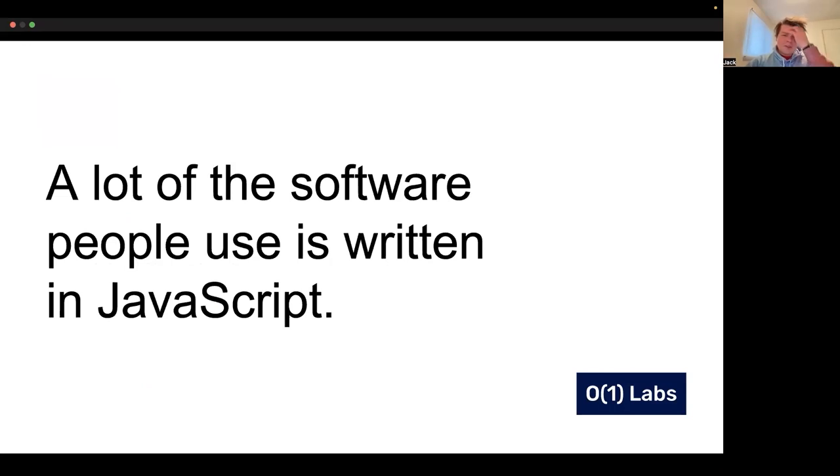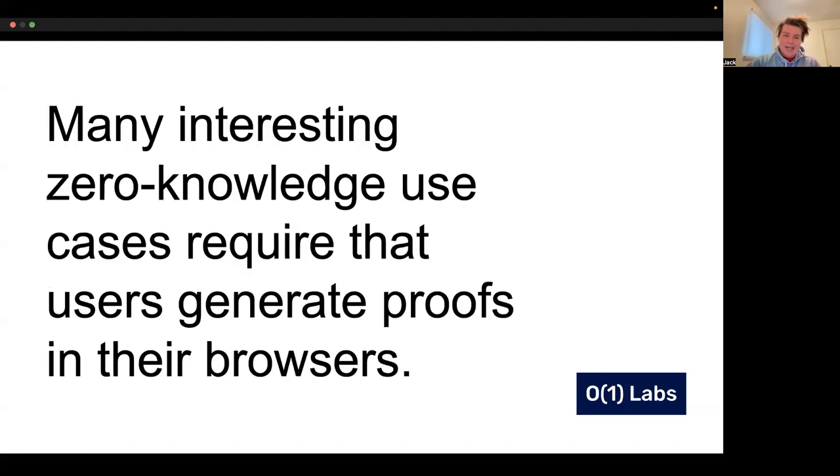And the other reason that we chose JavaScript is because a lot of people use software that's written in JavaScript. And most of the interesting zero knowledge use cases, I think, are going to end up requiring that users generate proofs in their browsers.